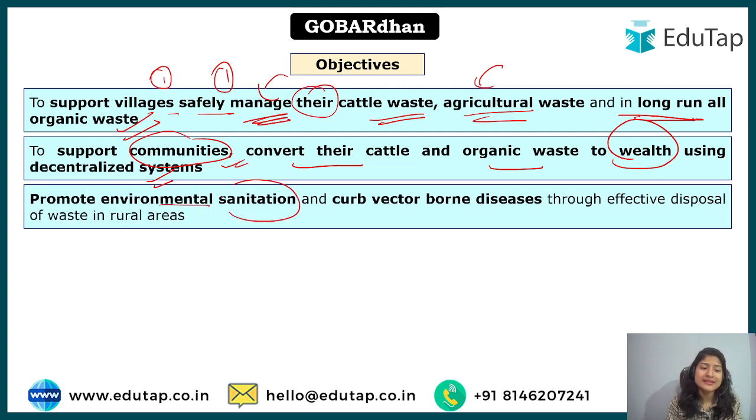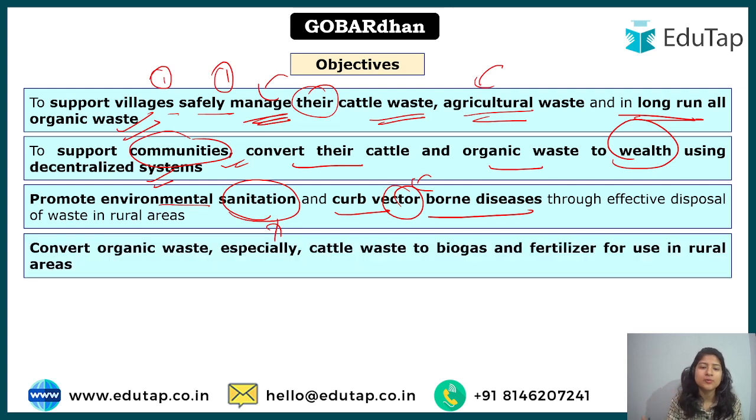Promote environmental sanitation, we are talking about sanitation, and curb, that is, reduce or restrict, vector borne diseases. Vector means the carrier of these diseases. For example, mosquito. It's not that the mosquito itself carries the disease; it takes it from some waste or some other person, and then injects it into some other person's body. Similarly, flies, such insects are known as vectors. And this Govardhan scheme will promote sanitation and curb vector borne diseases.